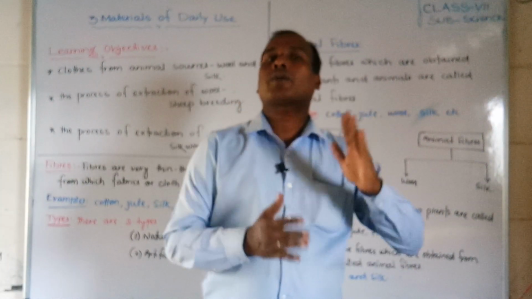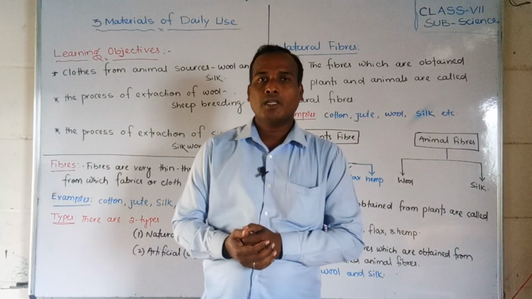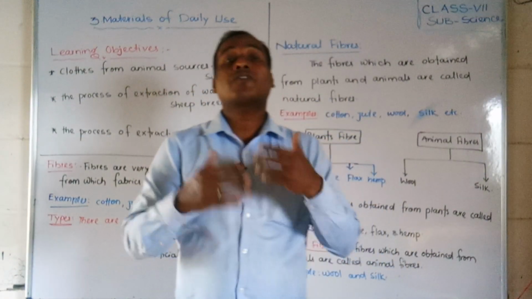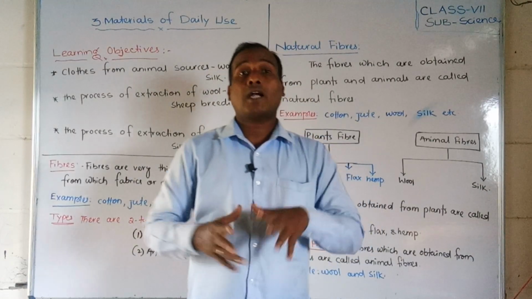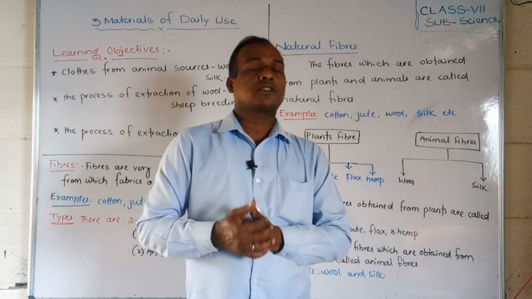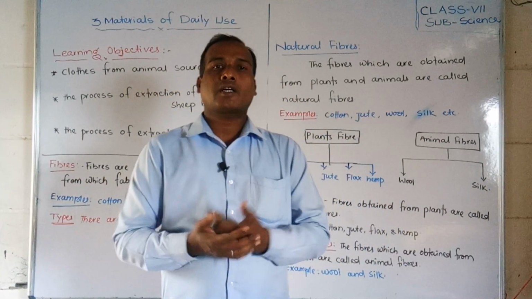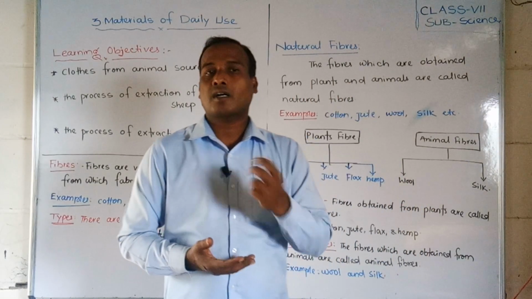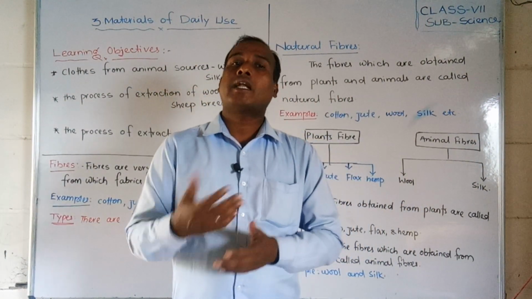Students, today we are going to start a new chapter. That is the third chapter. What is that? Materials of daily use. Students, in your daily life, what are the things that you are using? Especially in our daily life, we are depending on them. The very important, necessary things are food, clothes, and shelter.